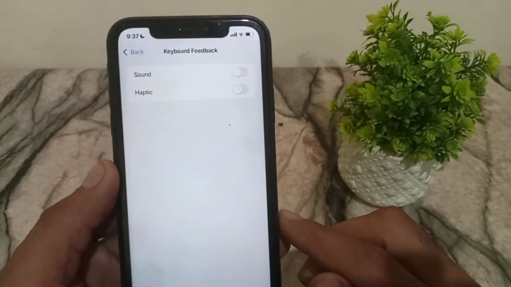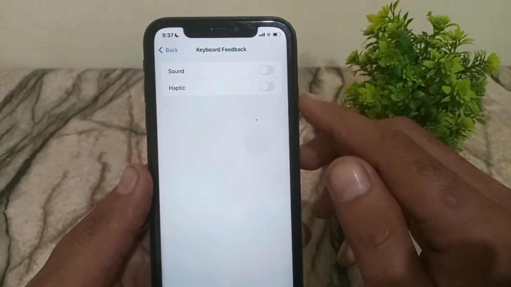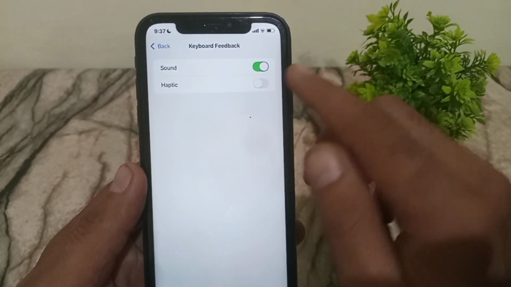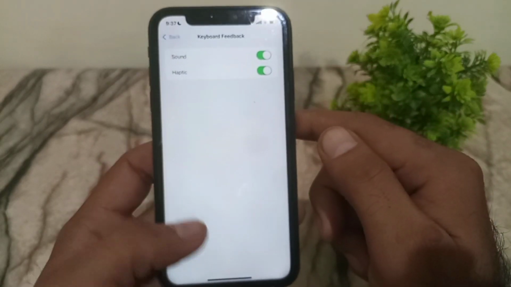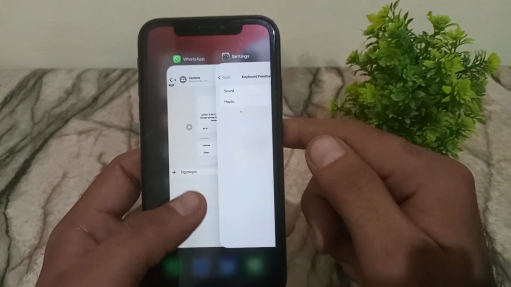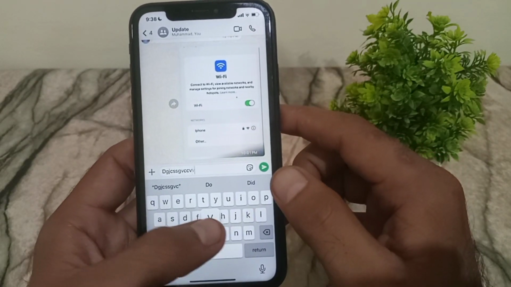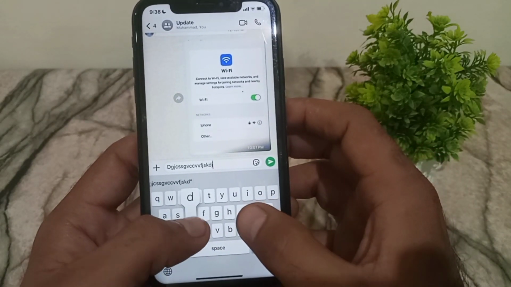and simply turn on both from here if you want the keyboard to create sound on your iPhone. Now guys, I am typing, and the keyboard sound is being created. You can see it appears on screen.